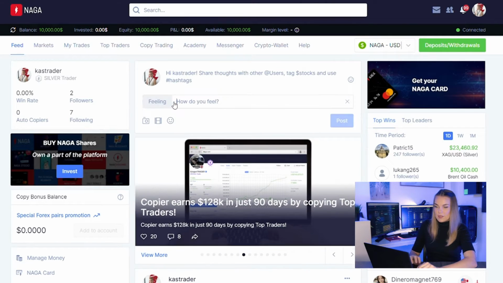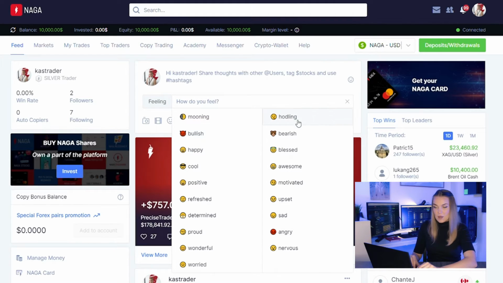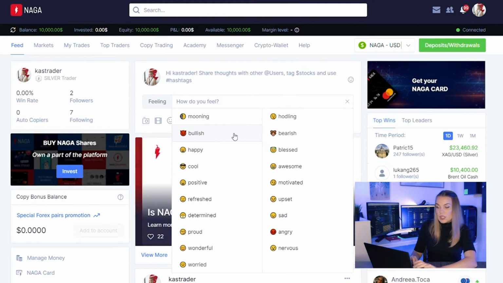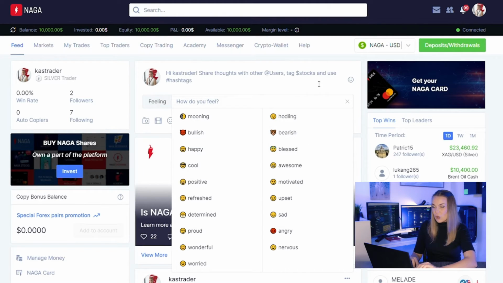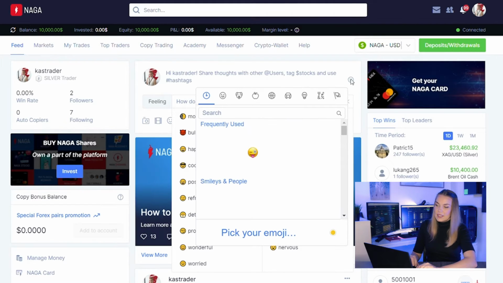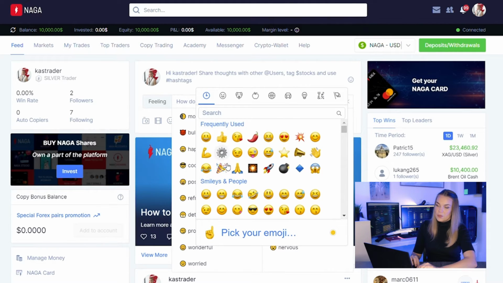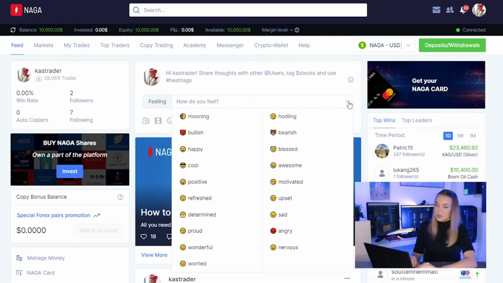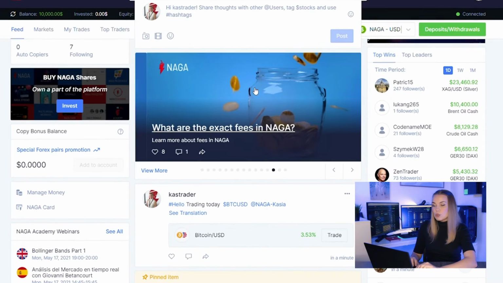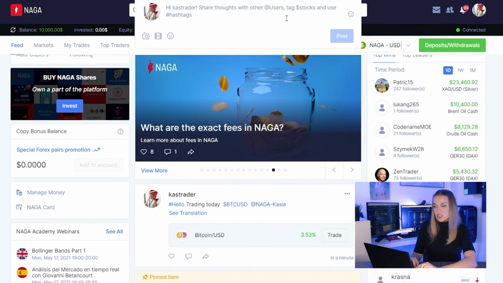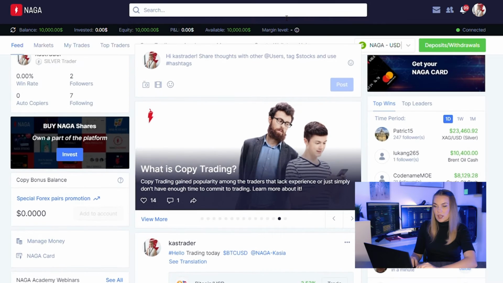You can specify how you're feeling today. Maybe you're feeling bullish, bearish. You can always let us know. And here are our emojis. So yes, it's pretty cool. You should be using this feature. You should be very active on the NAGA feed because that's how you get popular.